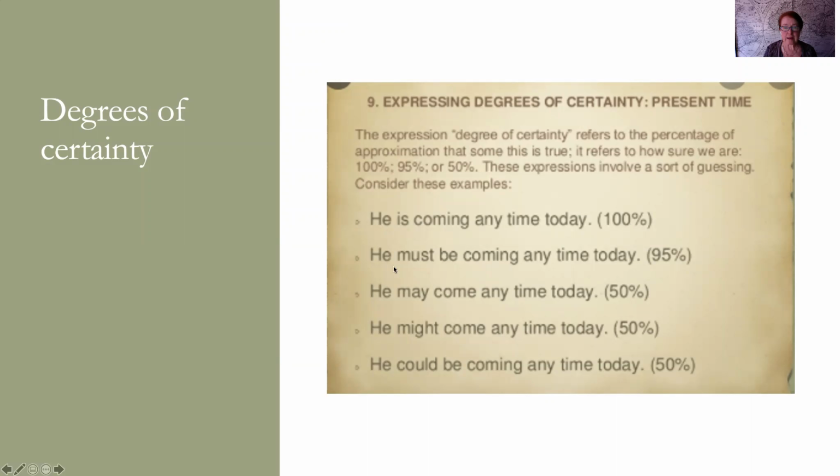If I say he must be coming anytime today, then it's 95%. I'm pretty sure it's true. There's a 5% margin of error here. But if I use these modals, may, might, or could, it indicates that it's 50%. This isn't exact, but it could be, maybe not, maybe not. So it allows for other truths to be okay.